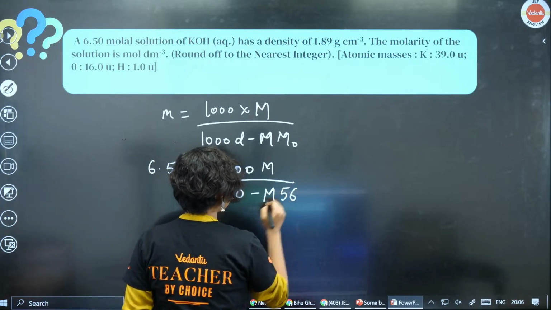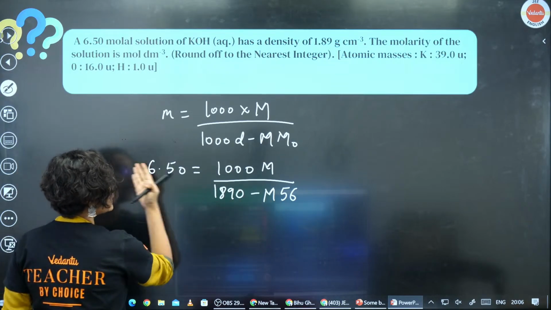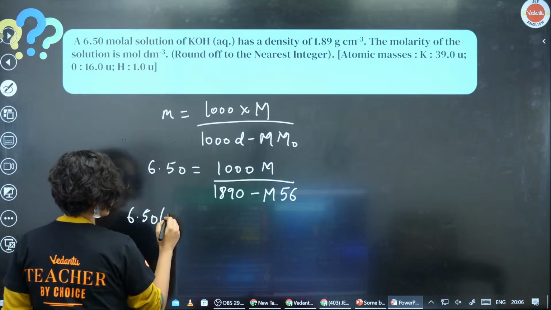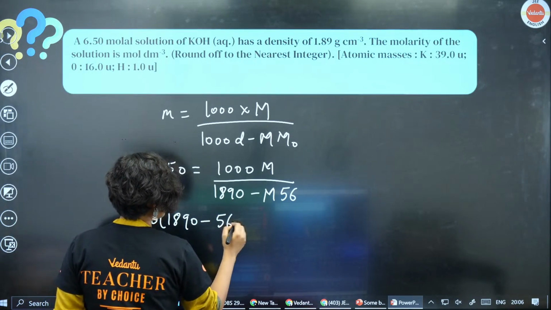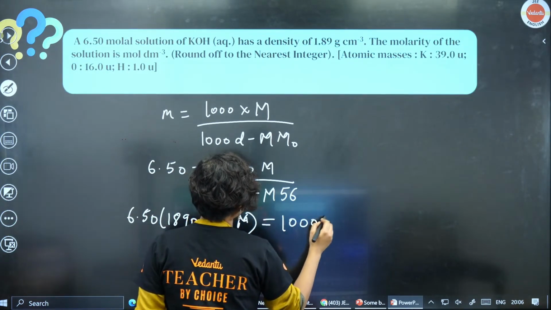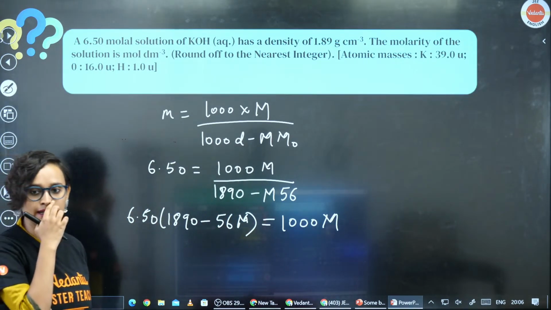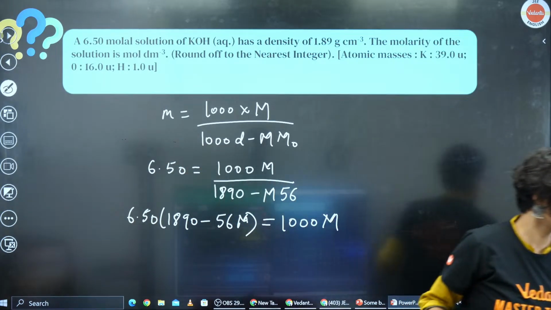So M into 56. Now we multiply this with this. What will you get? 6.50 into 1890 minus 56 M is equal to 1000 M. Can you calculate this and tell me?